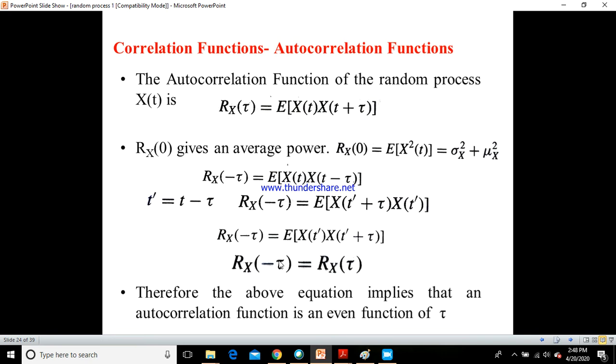Therefore Rx of minus tau would be equal to Rx of tau. Right, now see this derivation gives you one statement here. The above equation implies that an autocorrelation function is an even function of the time difference tau.